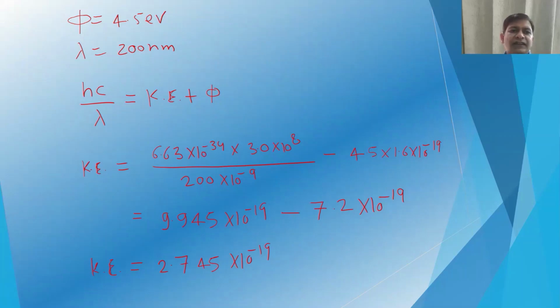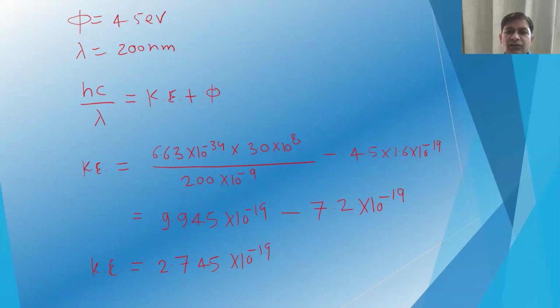So hc/lambda is equal to kinetic energy plus work function. So we can rearrange it, and then we have kinetic energy is equal to, you put the values of Planck constant and velocity of light and the incident radiation, which is 200 nanometer, and the work function is given, 4.5 electron volt. So we can convert that into joule.